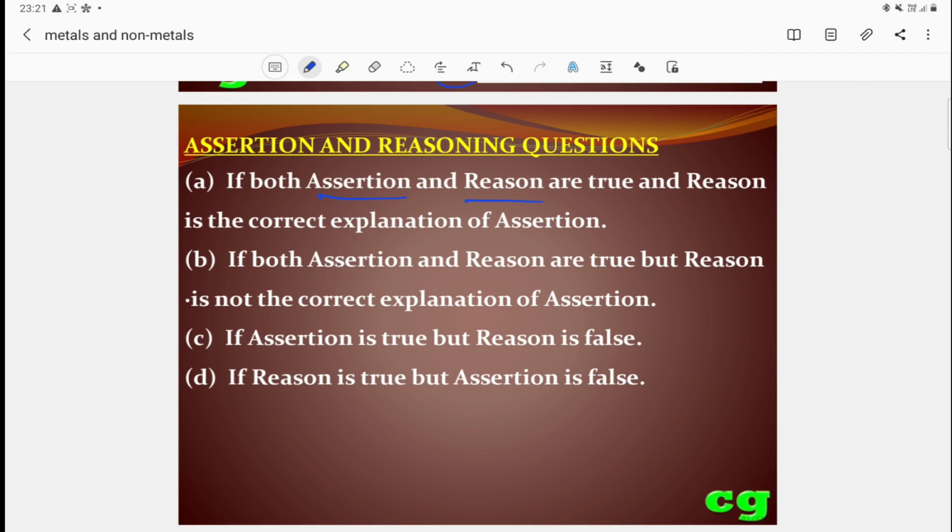If both are correct and R explains A, the answer is A. If both are correct but not the correct explanation, it is B. When A is true but R is false, that is C. When A is false and R is true, that is D. So you have to remember the choices A, B, C, D.